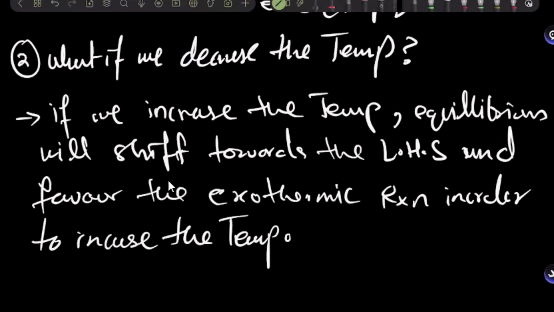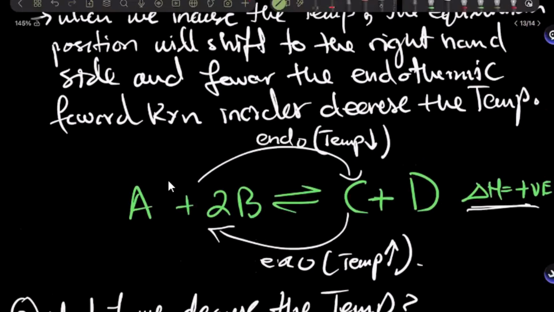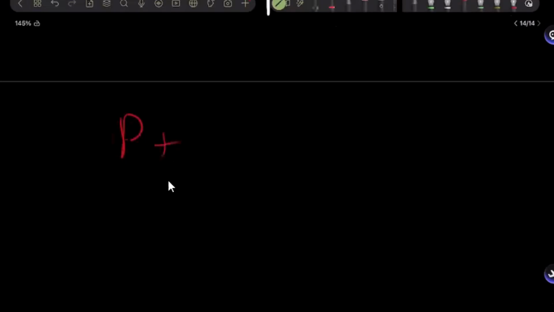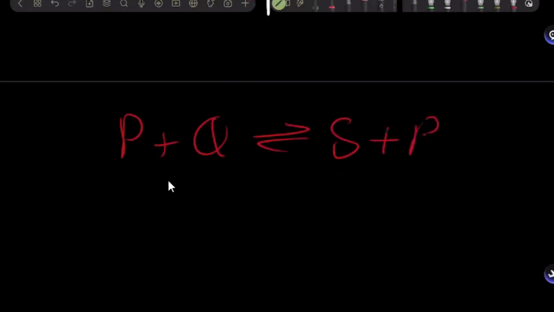And the other case would be if the forward reaction is exothermic. This reaction was endothermic in the forward direction. What if there's another reaction which is exothermic in the forward direction? Then its backward reaction would be endothermic, and then you'll have to decide again. So let's take another reaction. Let's say P plus Q goes into S plus R, and this reaction has a delta H which is negative.